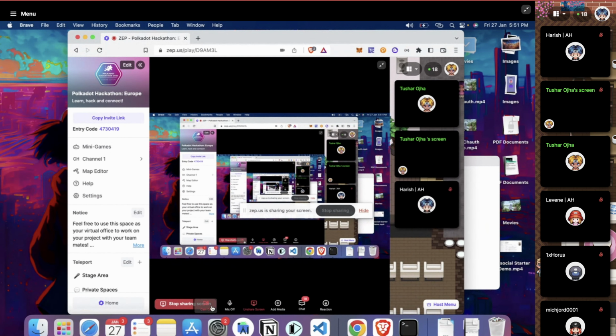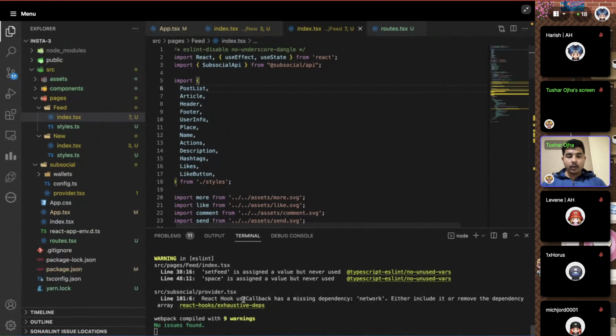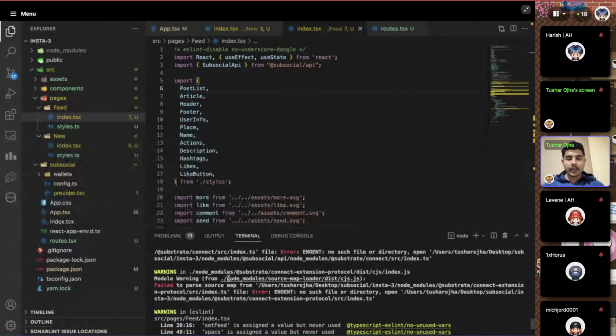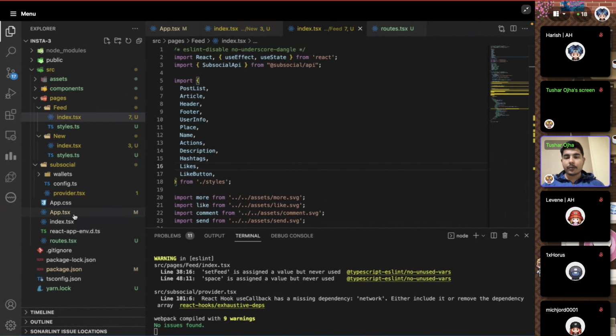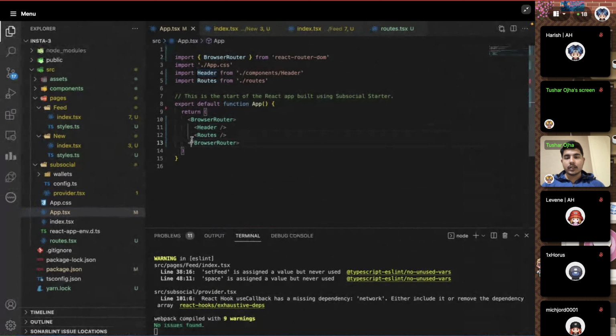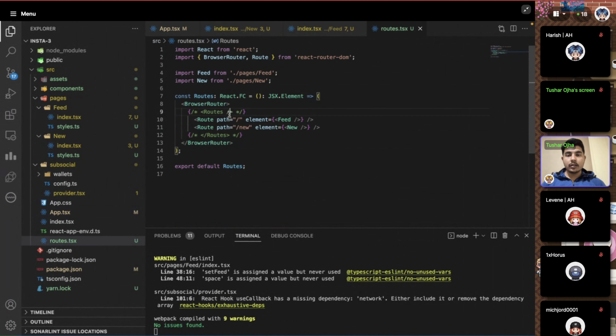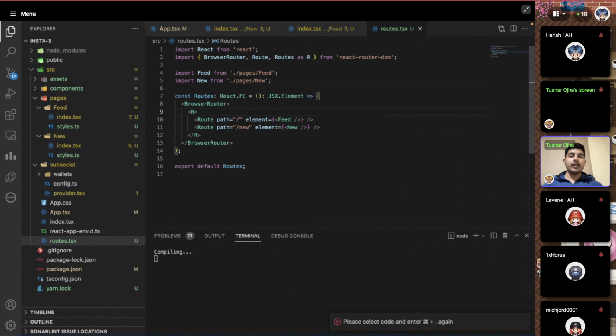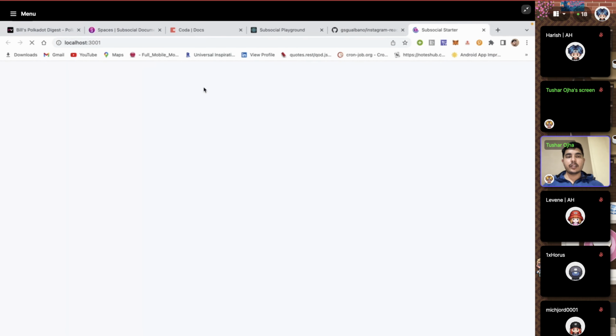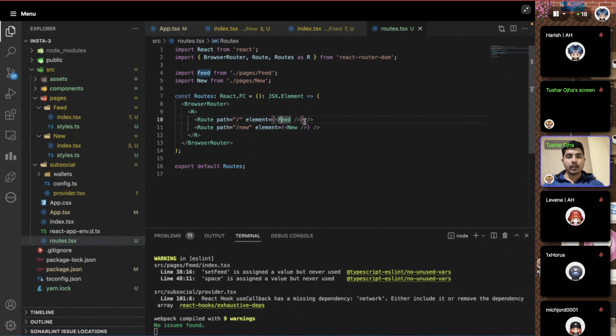So what's happening here is we should probably see the stuff. If we are on the app.tsx file, we have this header and this routes page. Okay, we need to have these routes, and we're going to import routes from here. Routes as, let's say, R, and we're going to rename this as R, so that the routing in React Router DOM is set up correctly. And if we refresh this page now, we should see something up here.